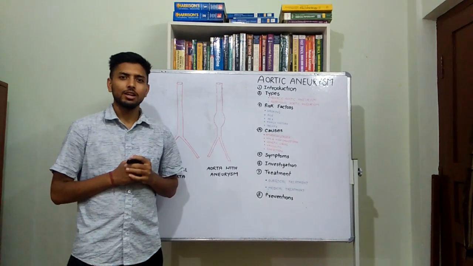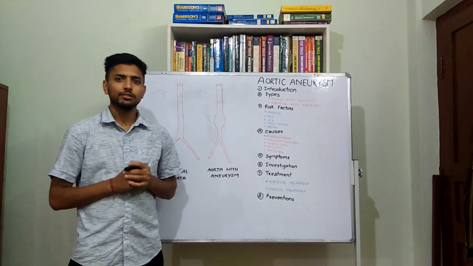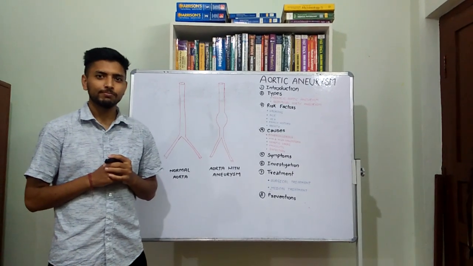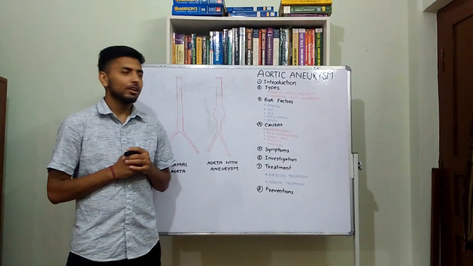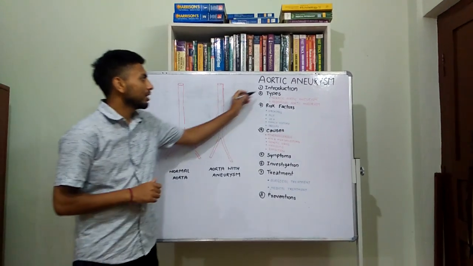A famous scientist died because of this dreadful condition. Can you guess who? It's none other than Albert Einstein. Let's have a brief introduction about aortic aneurysm.